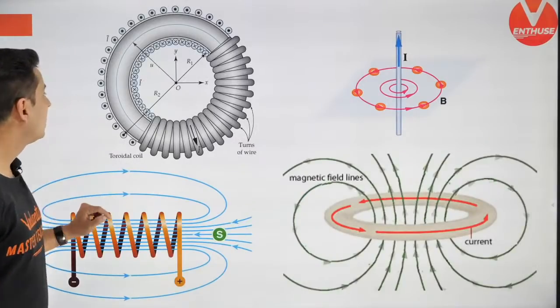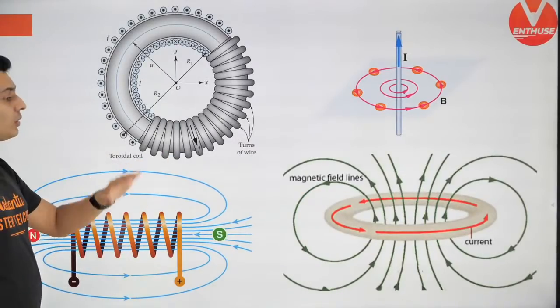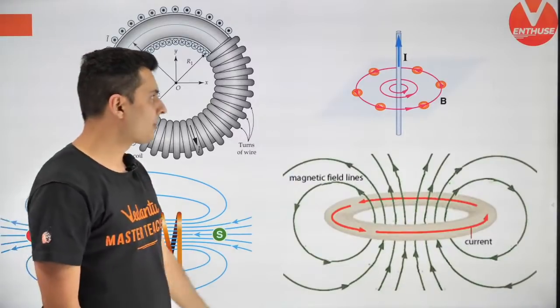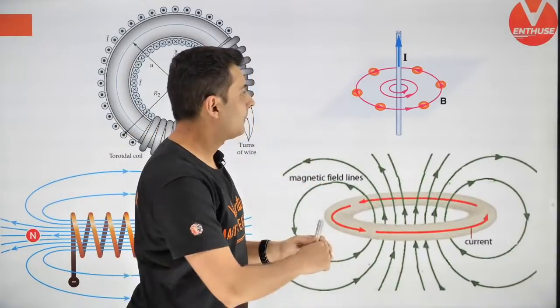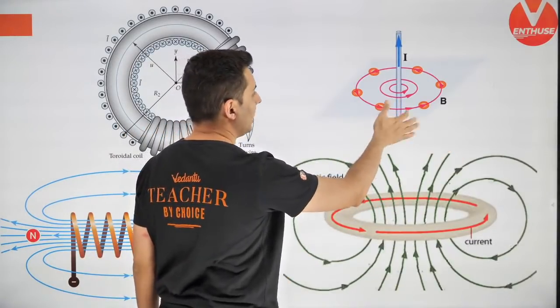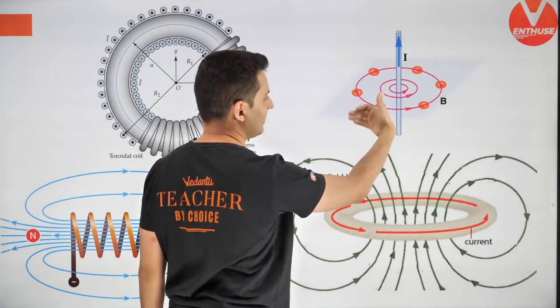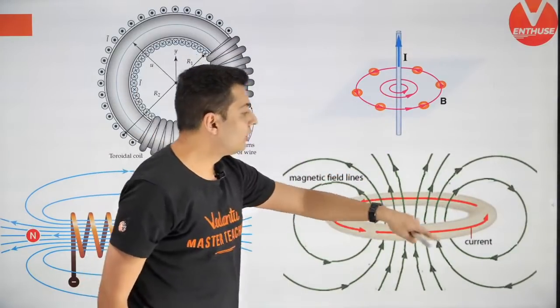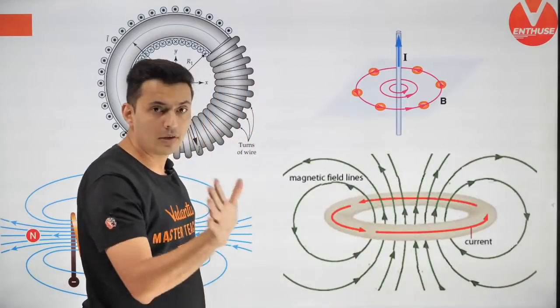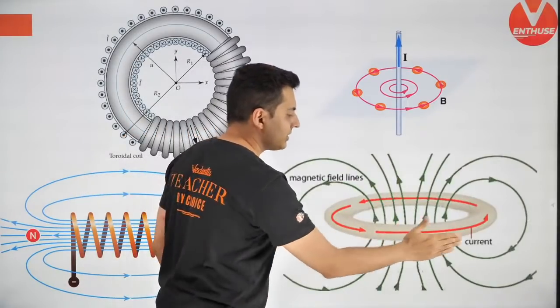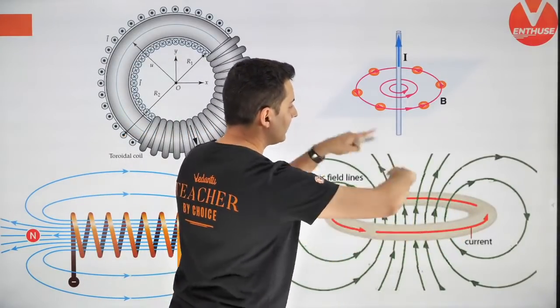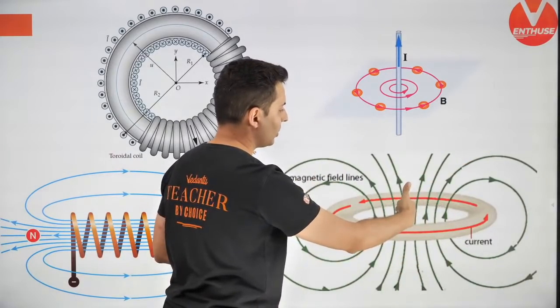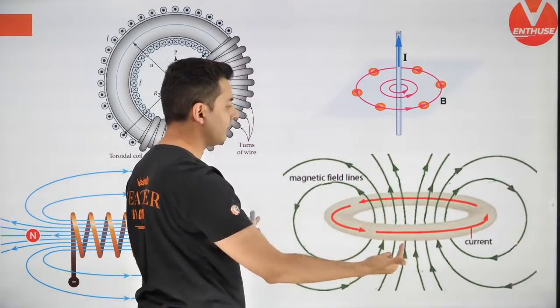Next up is magnetic field due to different conductors. You should know this. A wire carrying current, Orsted's experiment. Use the right hand rule, you will get the magnetic field's direction. A loop carrying current, again use the right hand rule. If this is the direction of current, then the thumb will give you the direction of the magnetic field. You can see that the thumb gives you the direction of the magnetic field.